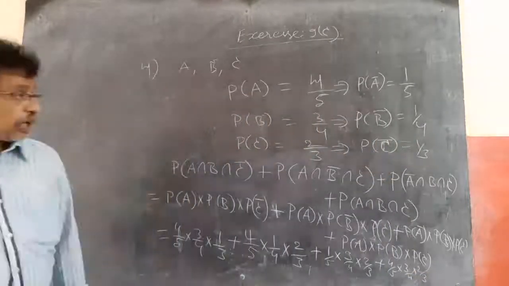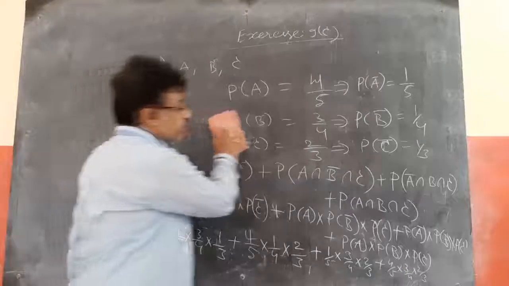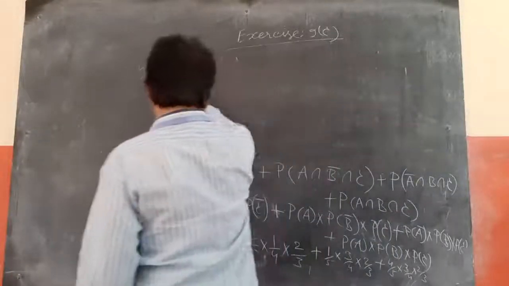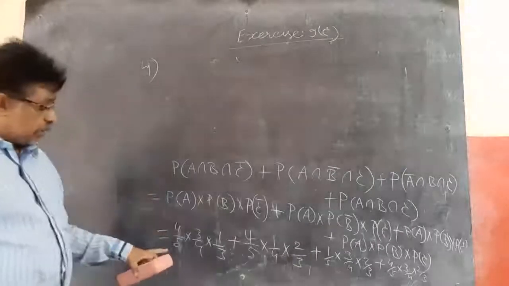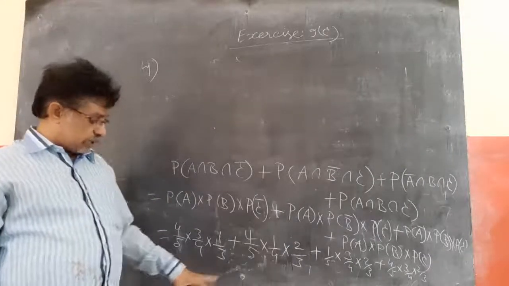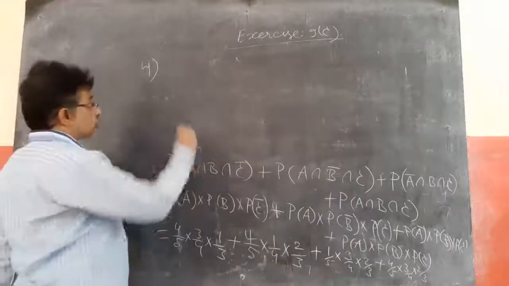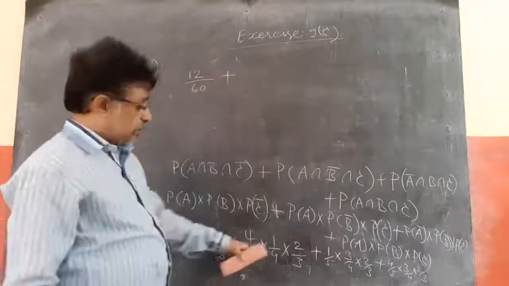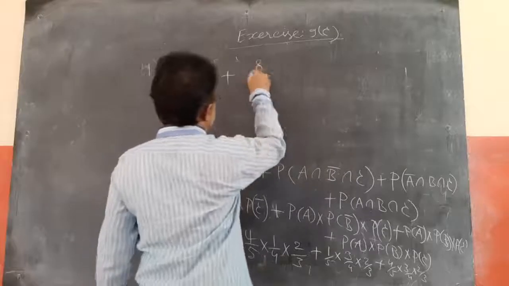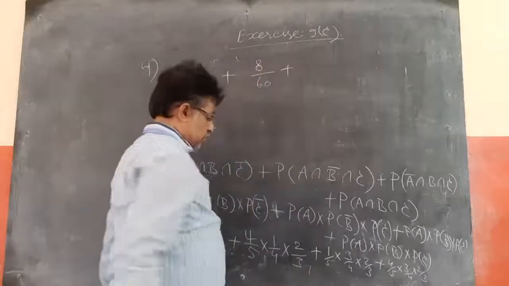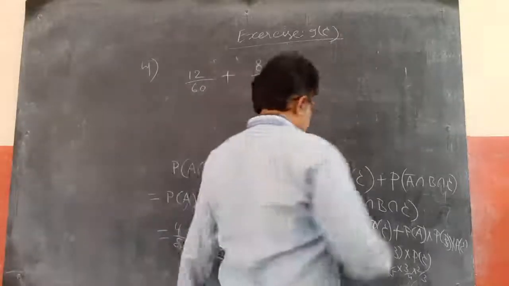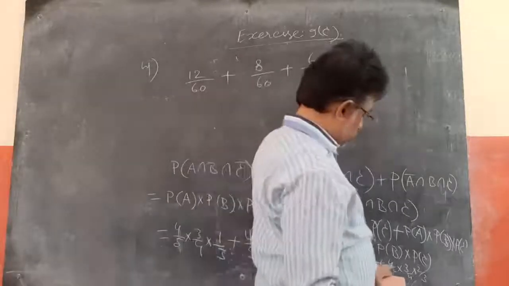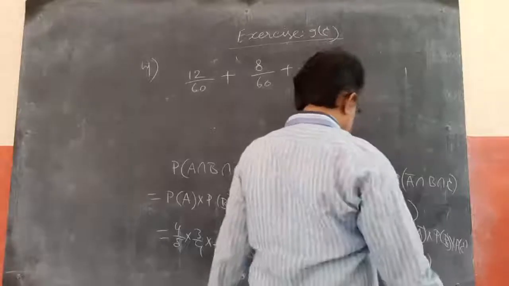Simplifying this, what do we get? 4 into 5 is 20, 20 into 3 is 60. The terms are 12 by 60, plus 8 by 60, plus 6 by 60, plus 24 by 60.